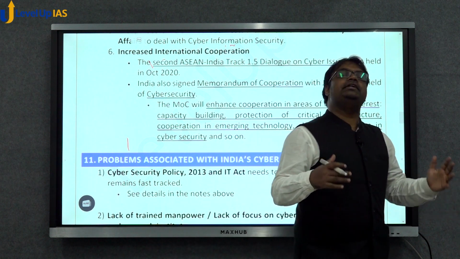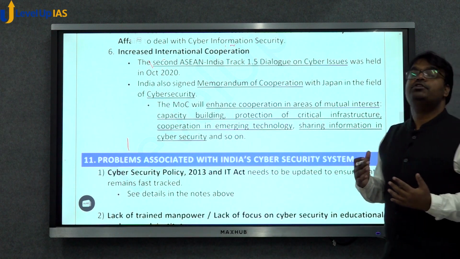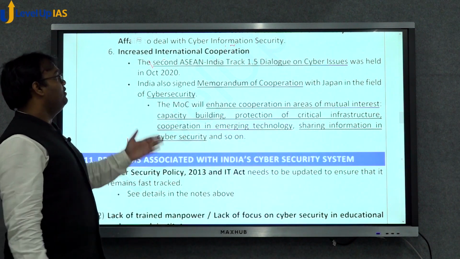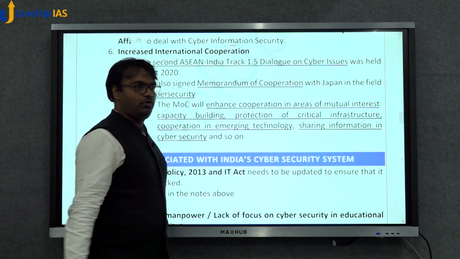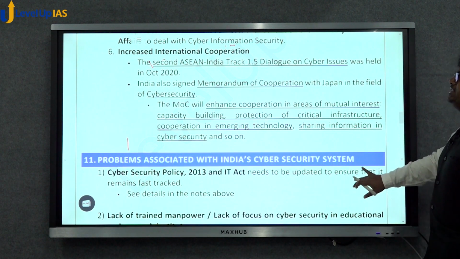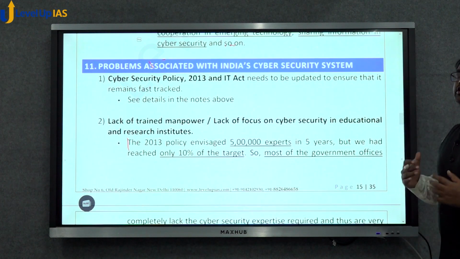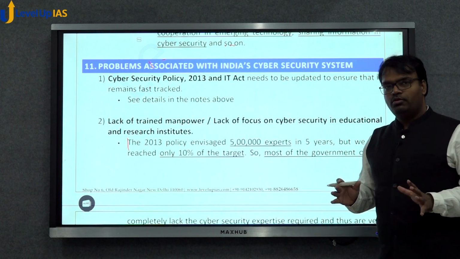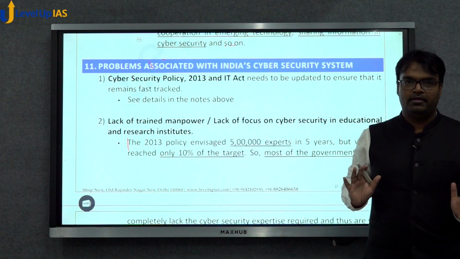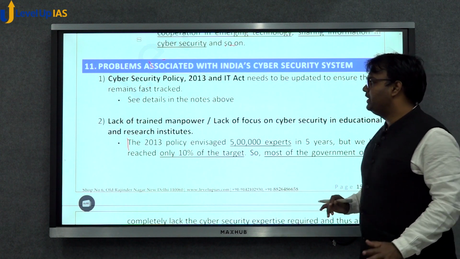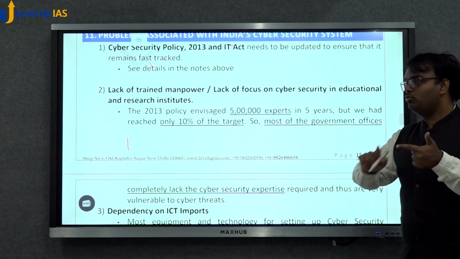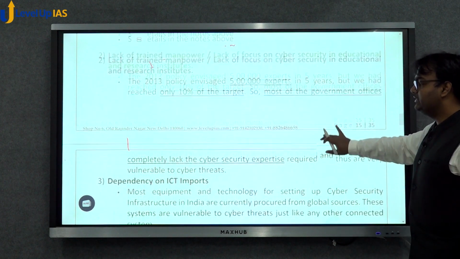So India has taken a lot of steps to deal with cybersecurity. We have a policy, we have a law, we have certain schemes, and then we have all these initiatives that we talked about. But still, cybersecurity is a challenge in the country. Cybersecurity is facing a number of issues. One major issue is that our law and our policies are outdated. We've already discussed how outdated they are. Then another major issue is lack of trained manpower. This is also something that we have already discussed.